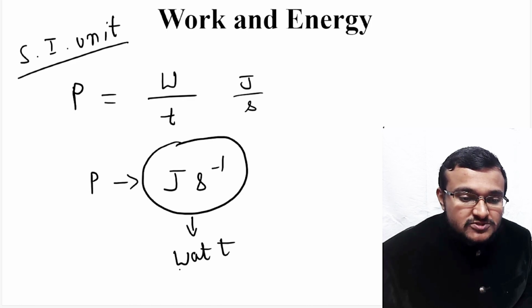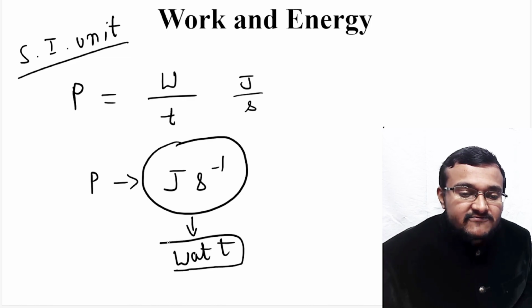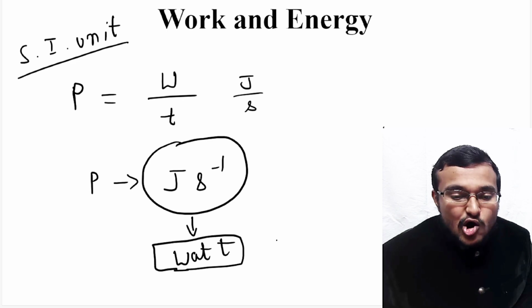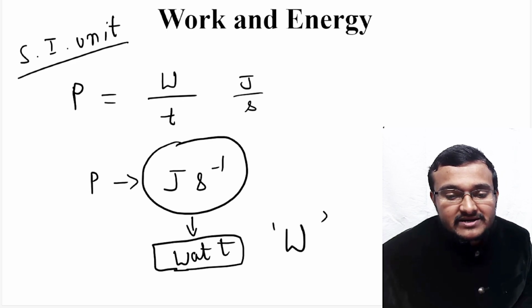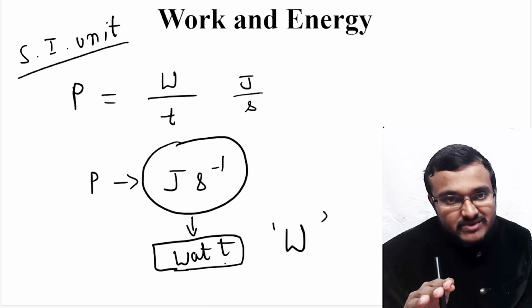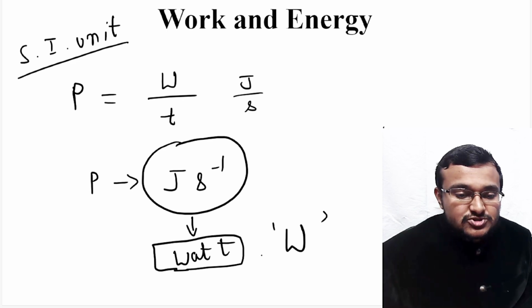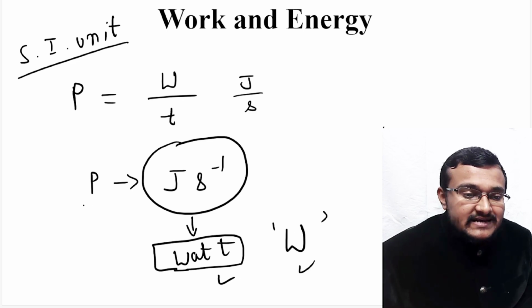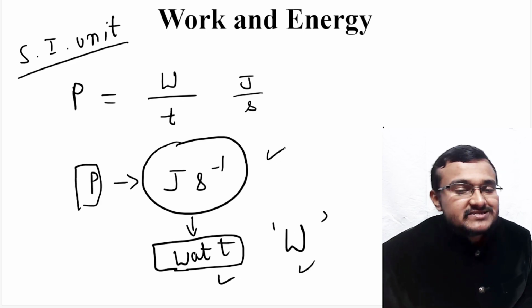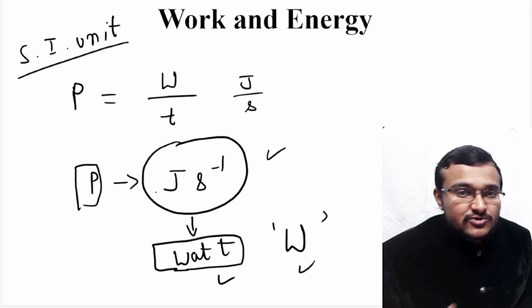Either you should use small w and expand the full form, that is watt, or you can simply use the capital W and not expand the full form. So watt is the SI unit of power, or joule per second is the SI unit of power.